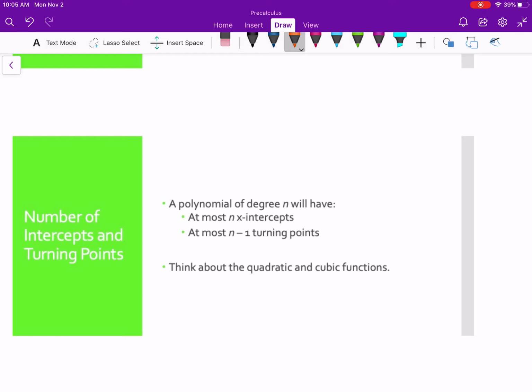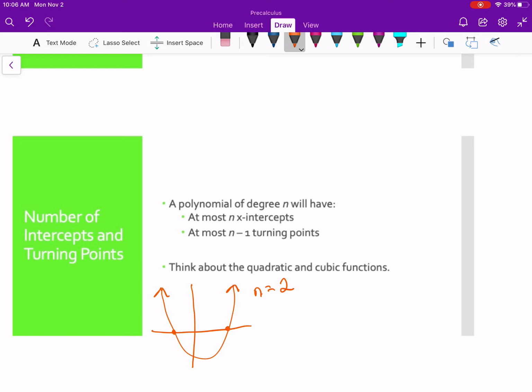So let's think about quadratic and cubic functions. So I'm just going to draw a random quadratic function. Okay, remember it's a parabola. Our n for a quadratic, our exponent or our degree is 2. So it can have at most 2 intercepts.